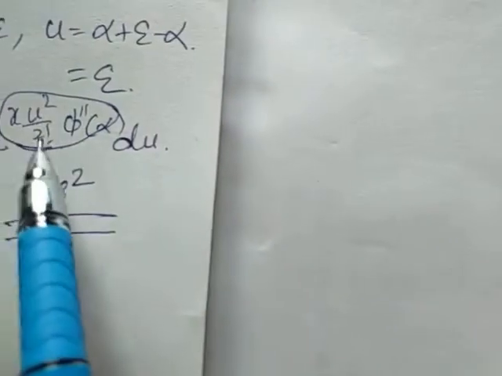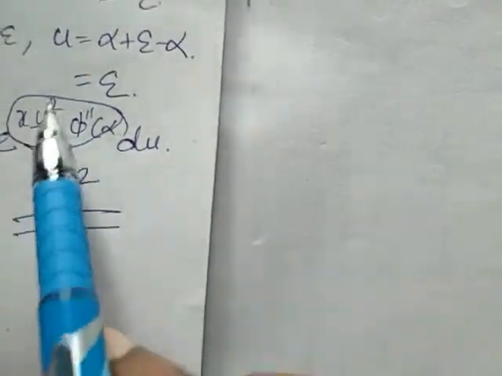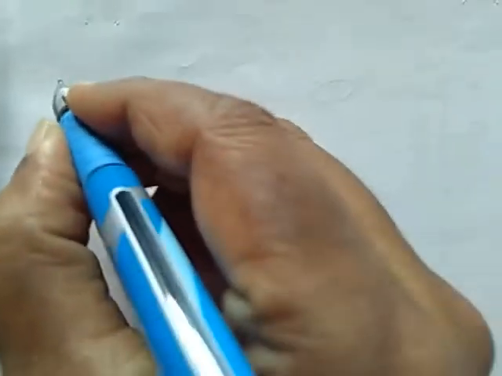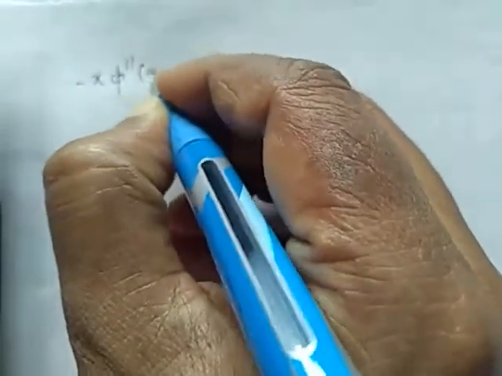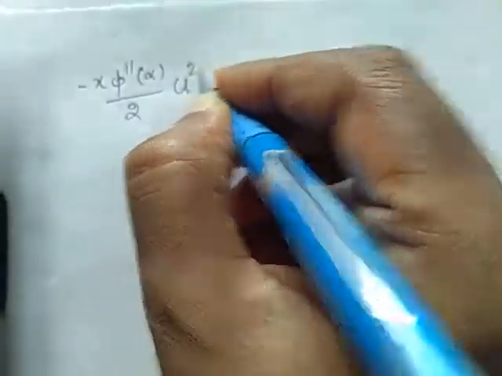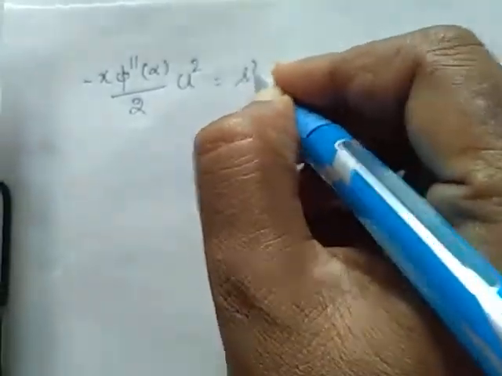So here we have x u square by 2 factorial phi double dash of alpha. I am taking this as minus x phi double dash of alpha by 2, u square is equal to s square.